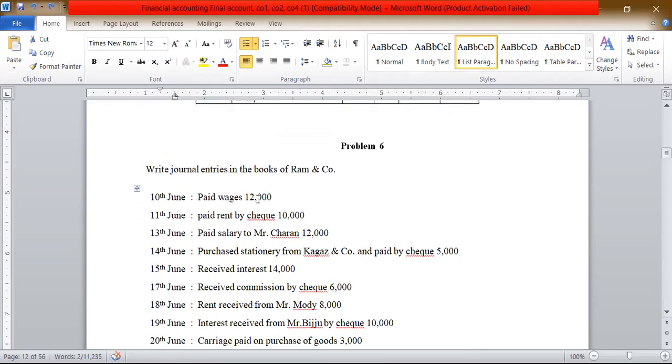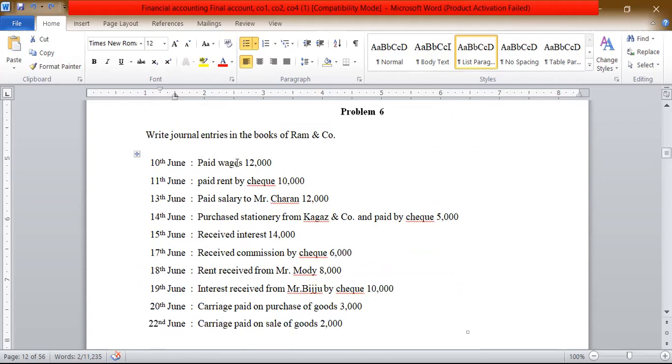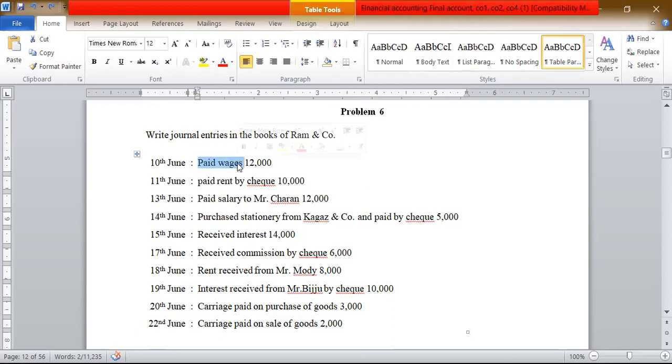Now, next example. Paid wages. Wages are expenses to the company. According to the nominal account, all expenses and losses are debit, all incomes and gains are credit. Wages is an expense, cash is a real account. Whenever you pay something, it leaves our company.